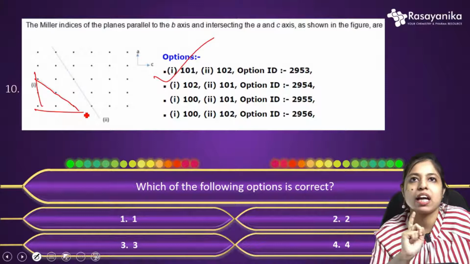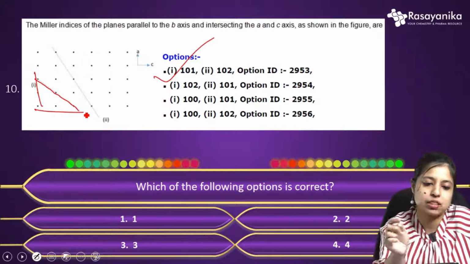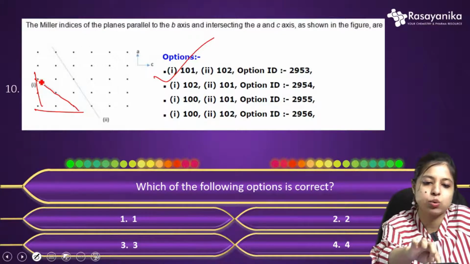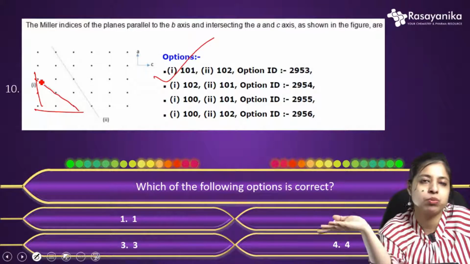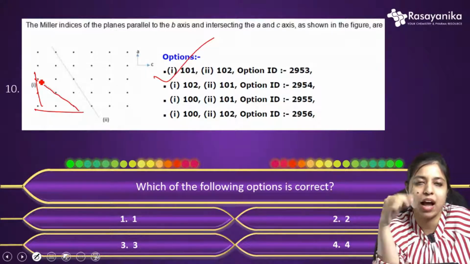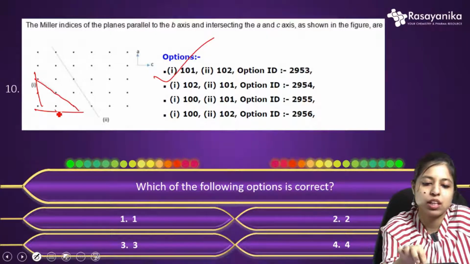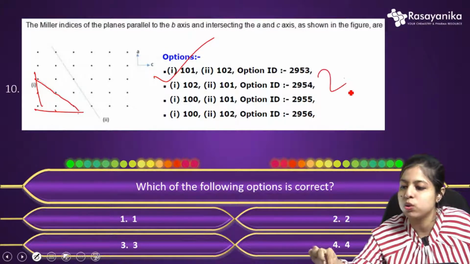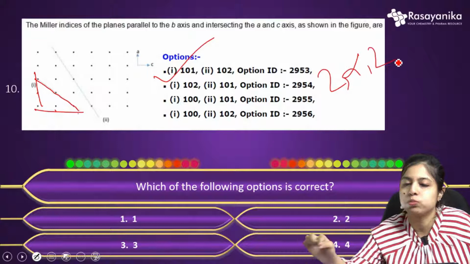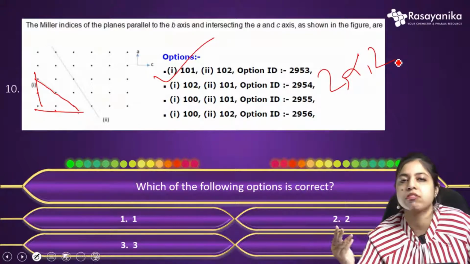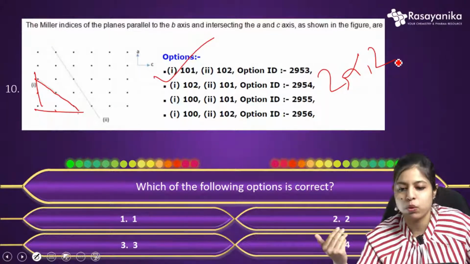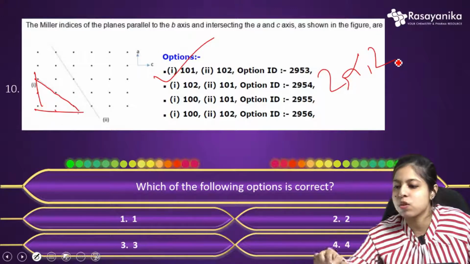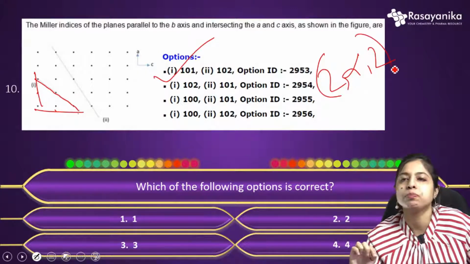For A, what will be the coordinate? You will see 1 and 2, so the coordinate is 2. And if we move further along the C axis, it is 1 and 2, so the point comes to 2. In Weiss indices, first we count the coordinates with respect to Weiss indices. So basically it is 2, infinity, 2.